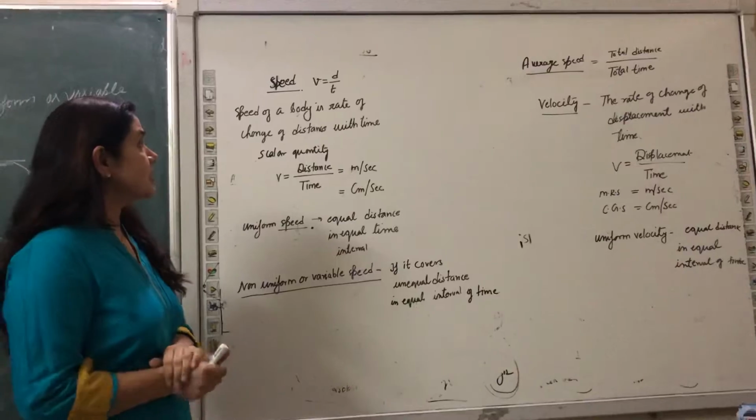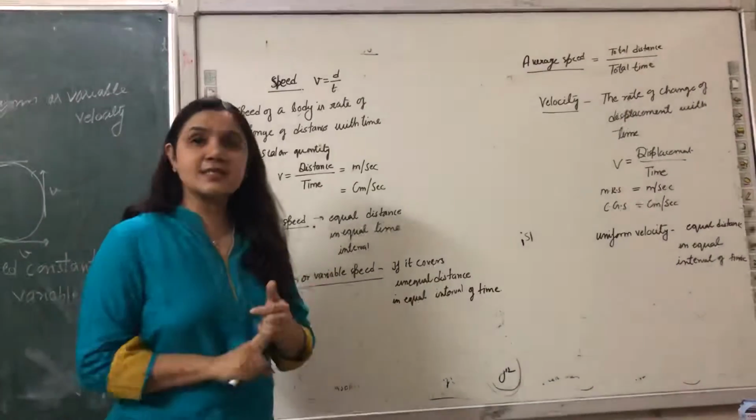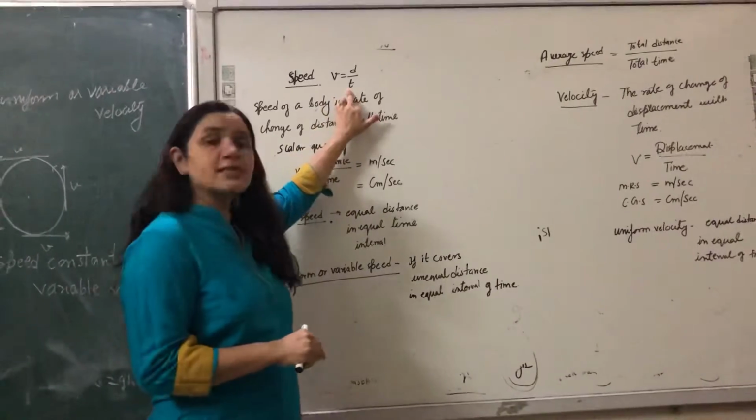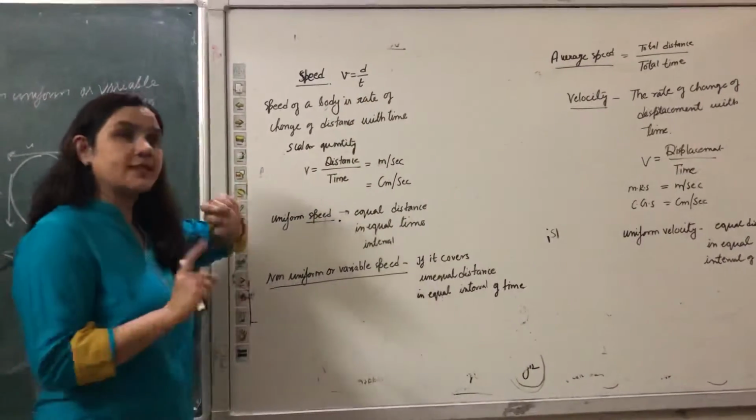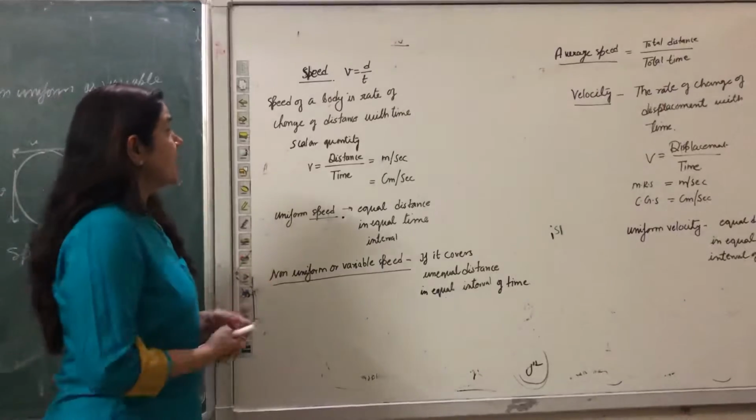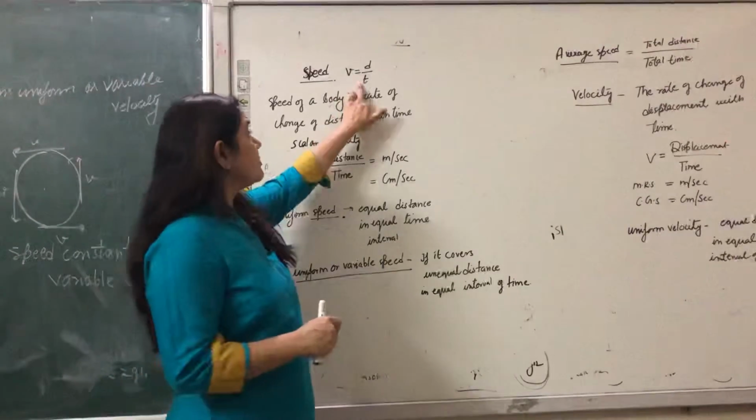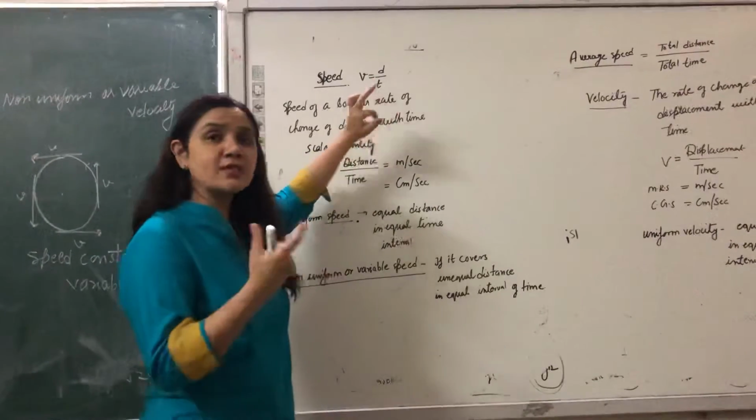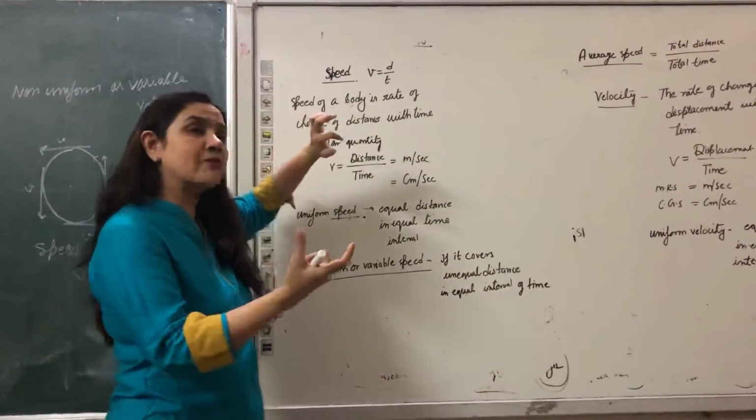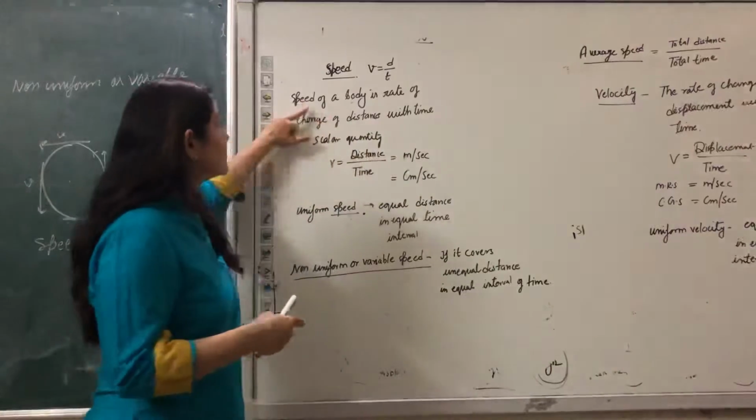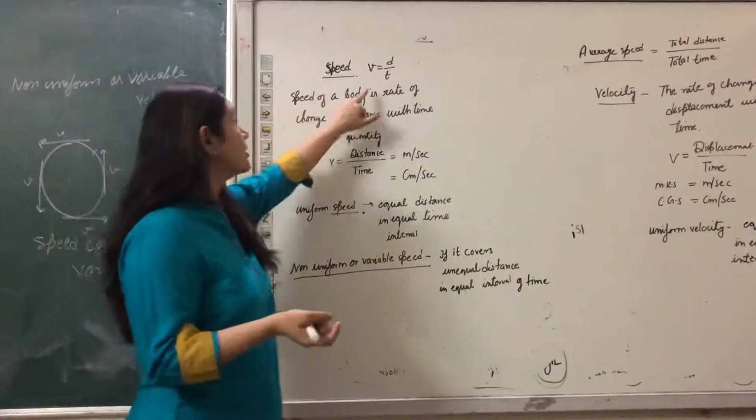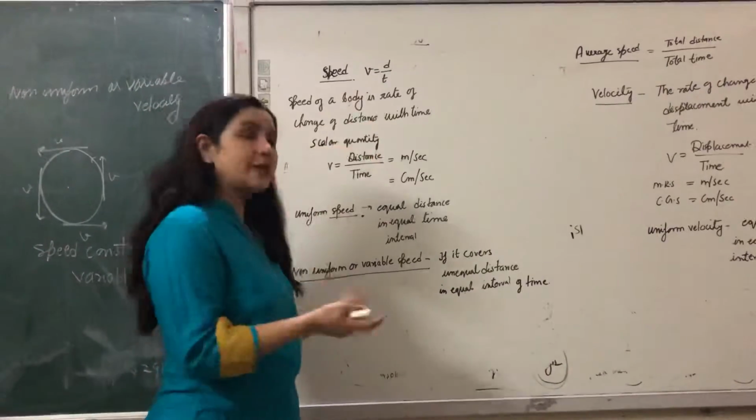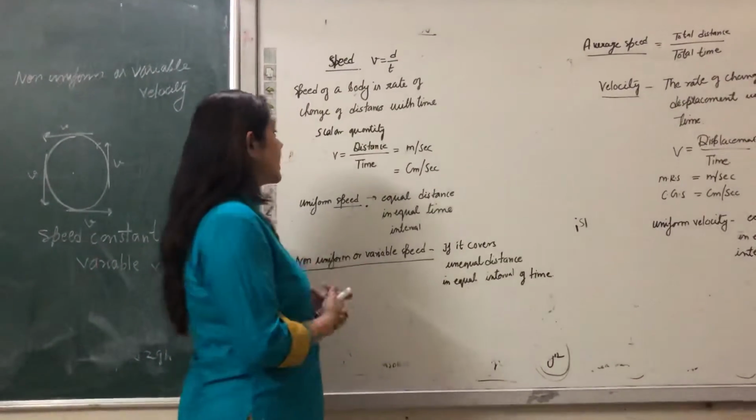Done in class 8, speed means distance upon time. Whenever we consider distance in physics, you will always use the term rate. That means the speed of a body is the rate of change of distance with time: how much distance it is going to cover in a particular time. So if you write a definition, you will write down the term rate. The speed of a body is the rate of change of distance with time.